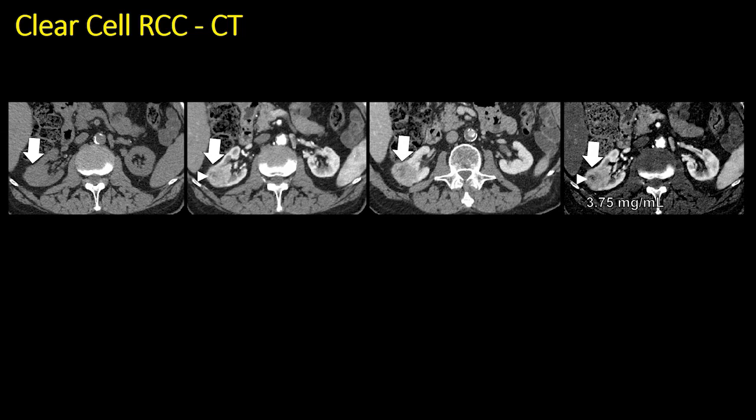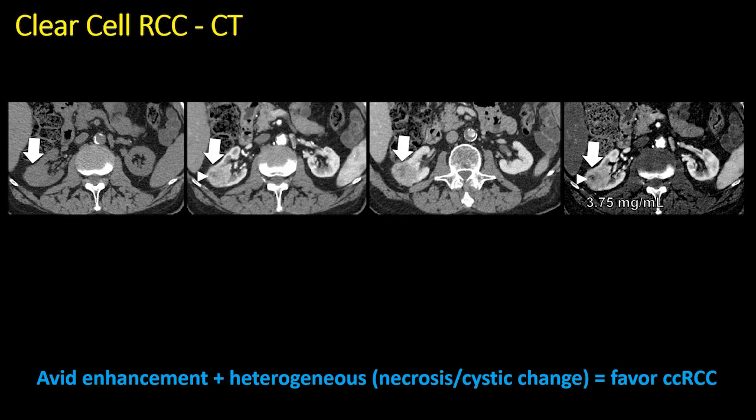We can say that this is a more ugly appearing mass compared to the fat-poor AML in that it is larger, has irregular margins, shows internal cystic change or necrosis, and despite the avid enhancement, can be confidently diagnosed as a probable clear cell renal cell carcinoma.